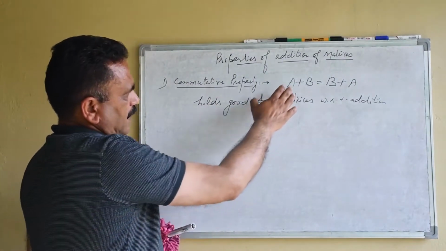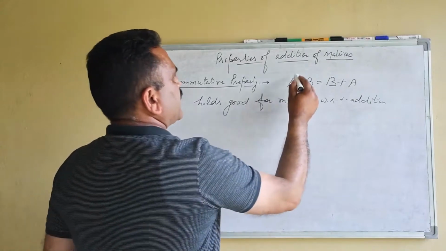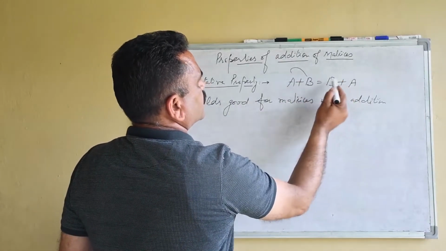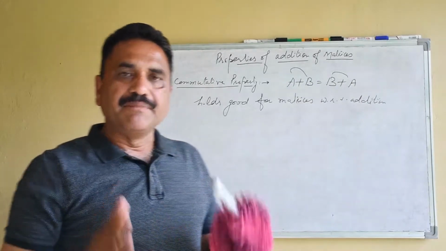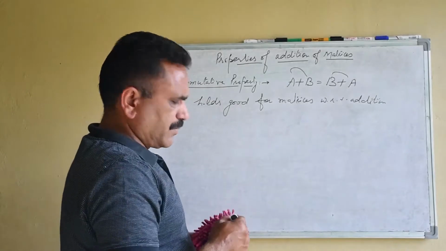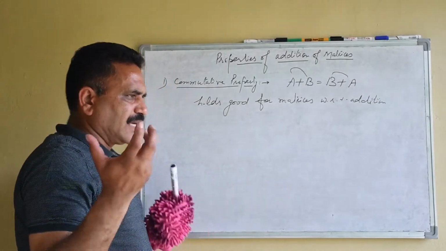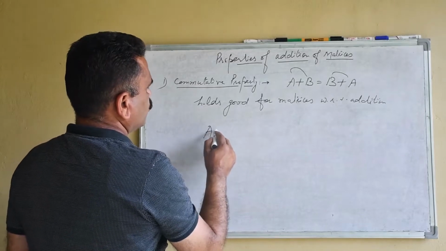So there will be no change in the sum if we add the first matrix with the second or the second with the first. The sum remains constant. We can understand it by taking a few examples. For example, we have two matrices.